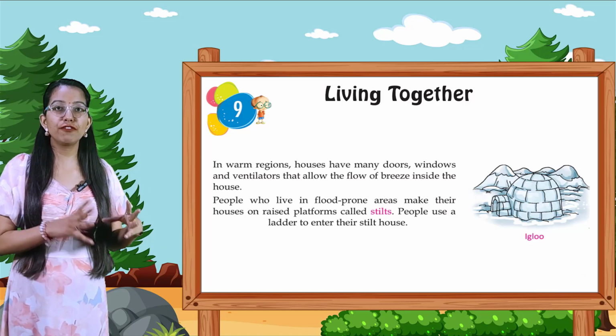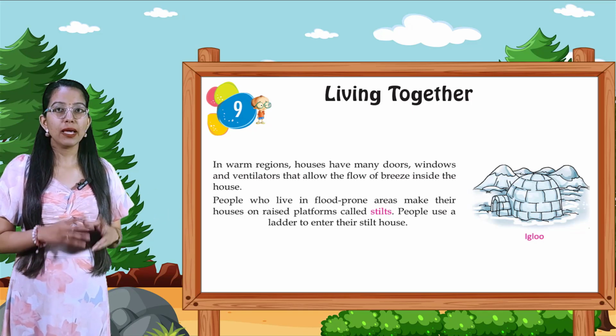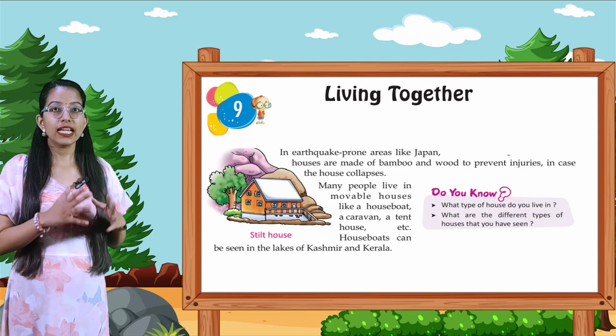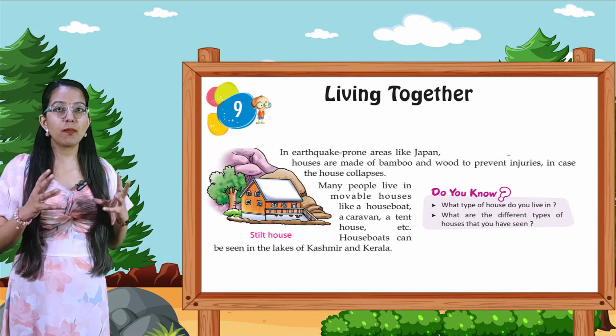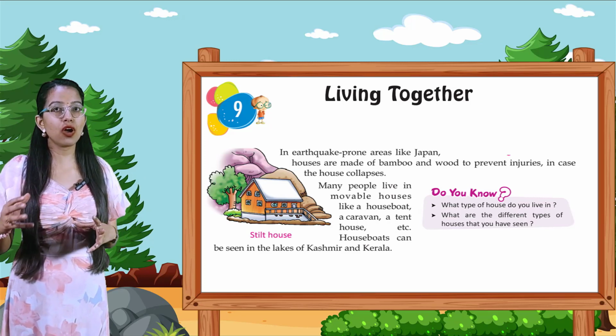People who live in flood-prone areas make their houses on raised platforms called stilts. People use a ladder to enter their stilt house. In earthquake-prone areas like Japan, houses are made of bamboo and wood to prevent injuries in case the houses collapse.